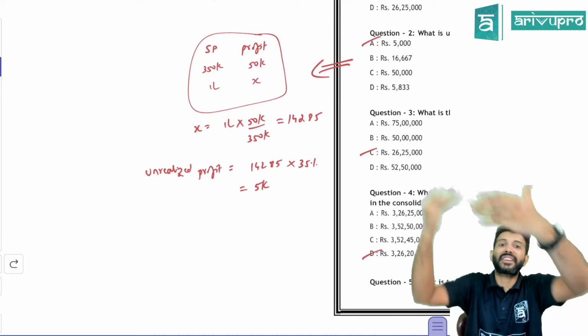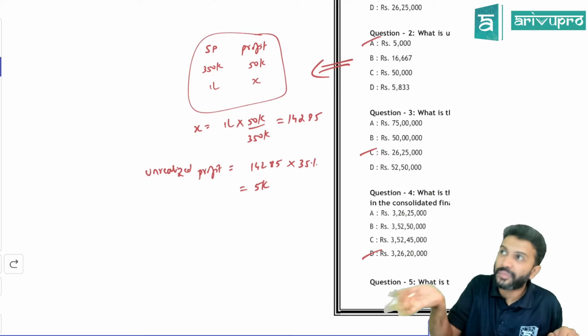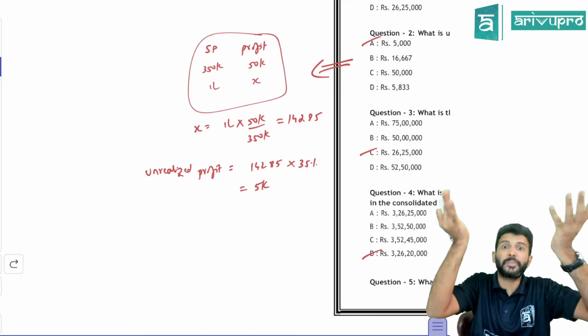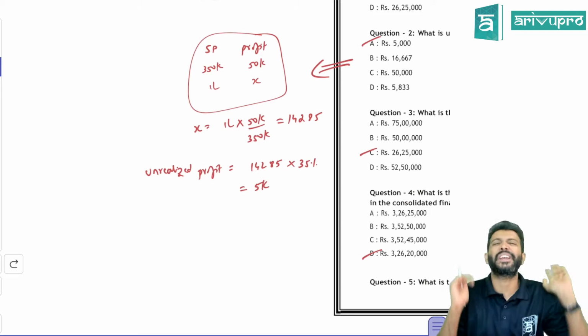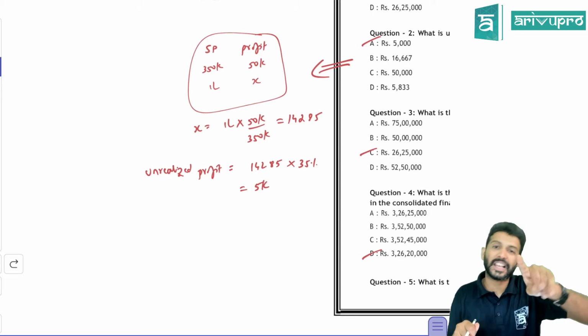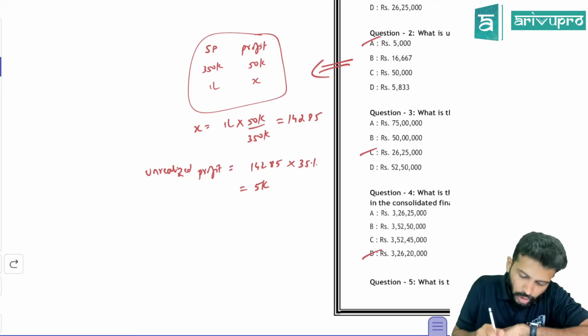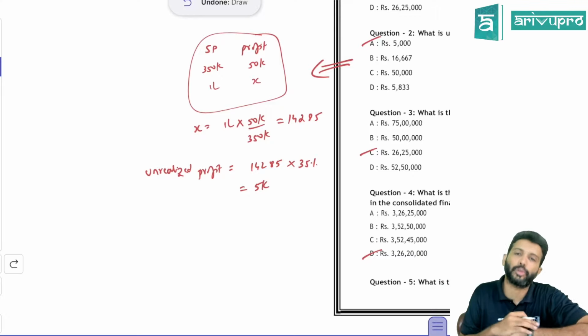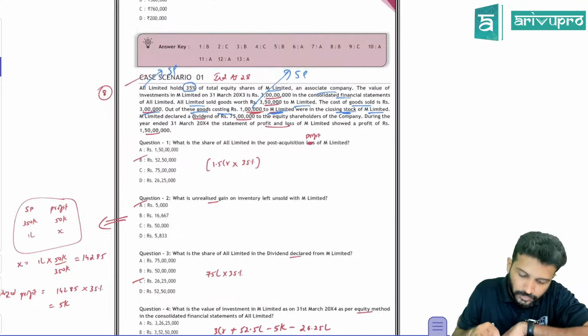And we, as an investor, have a share in net assets only. So if net assets increase, our investment balance will also increase, which we need to eliminate when we prepare CFS as per the equity method, which I had told you. So this unrealized profit of 5,000 you need to reduce from the value of investment. That is one.